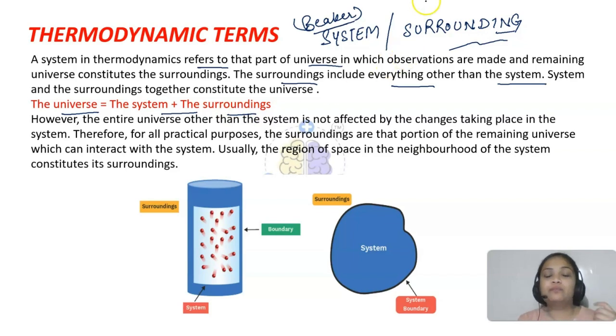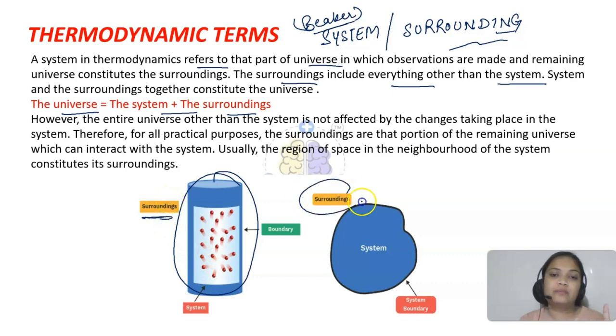So the system is something which we are working upon. Let's say this is our cylinder in which some gas is being filled. We are talking about this system here and everything apart from that system is surroundings. You must know that the system and surroundings are separated by something, that can be imaginary, that can be real also, and that is known as the boundary. So the system and surroundings are separated by a boundary that can be an imaginary boundary or a real boundary as well.